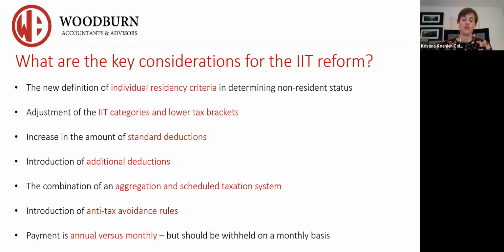So really look at your status, understand it. If you've got no children, this doesn't apply to you. But if you've got housing that's covered and language training that is covered, make that simulation and understand what the difference is and who's going to cover that difference. Okay. Now, the key considerations for individual income tax.